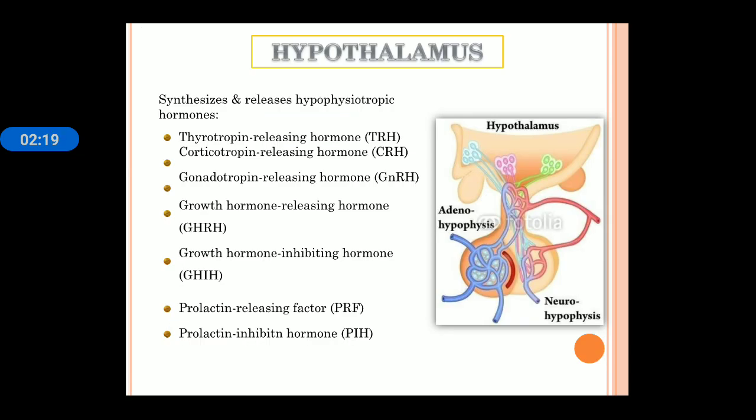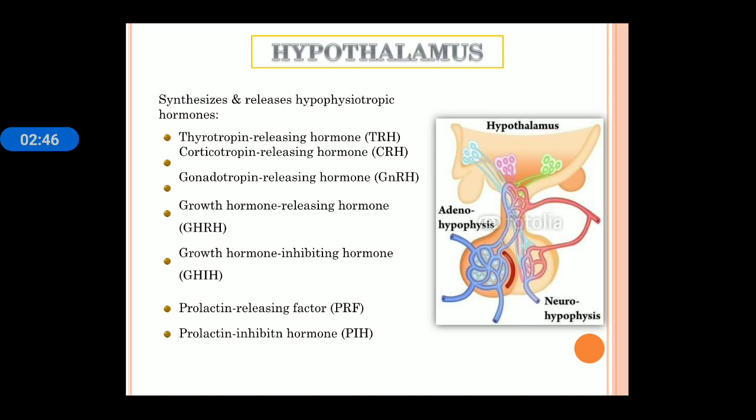So these are the example of hypothalamus hormone. First is thyrotropin releasing hormone, second is corticotropin releasing hormone, gonadotropin releasing hormone. Next, growth hormone releasing hormone, growth hormone inhibiting hormone, prolactin releasing and prolactin inhibiting hormone. These are the various categories of hormones that are secreted by hypothalamus. Hypothalamus is connected with pituitary.